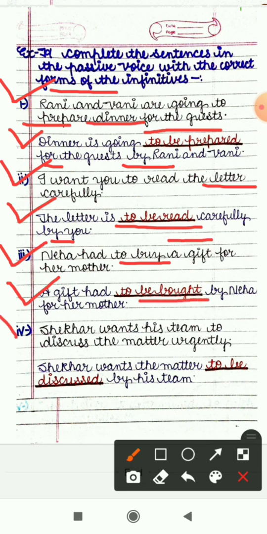Fourth sentence is Shekhar wants his team to discuss the matter urgently. Let's see how we have to change it into passive. Shekhar wants the matter to be discussed by his team. So in all the sentences you can clearly see that the process of changing an active voice to passive voice is same. Only the changes are there in helping verb. So that's how we can convert a sentence from active to passive voice which has an infinitive.